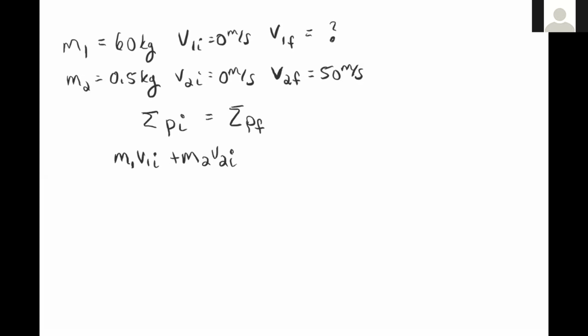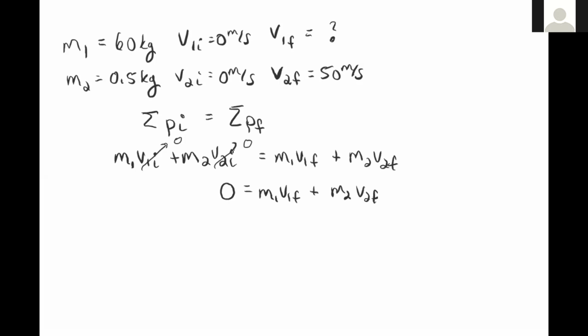And then that has to equal M1 V1 final plus M2 V2 final. So we are starting from rest in both of these situations. So our initial momentum for both the arrow and the archer is 0. So 0 has to equal M1 V1 final plus M2 V2 final.